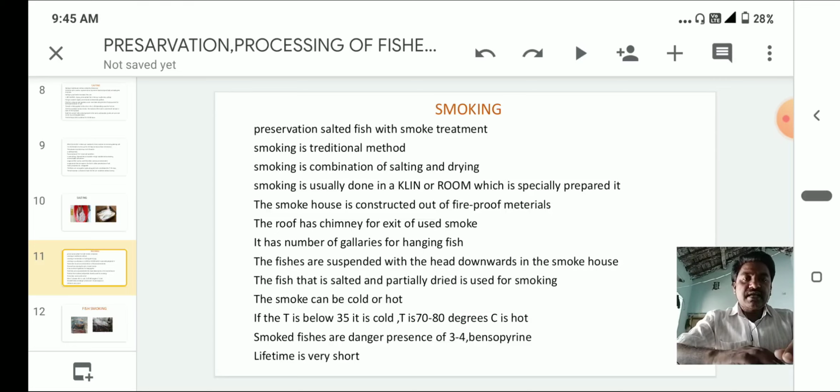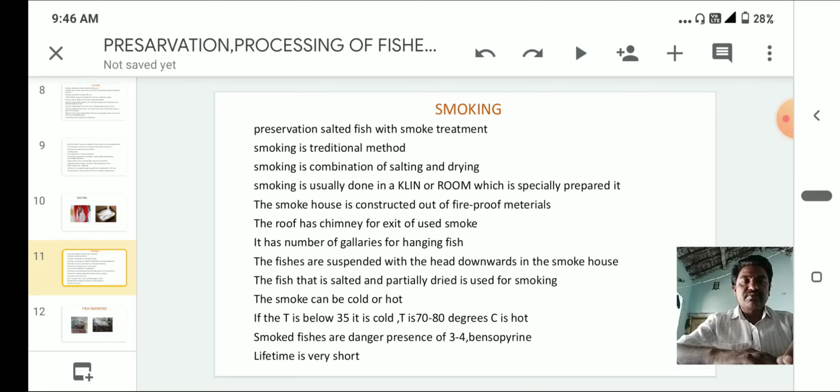It has a number of galleries for hanging fish. The fishes are suspended with the head downwards in the smokehouse. The fish that is salted and partially dried is used for smoking.